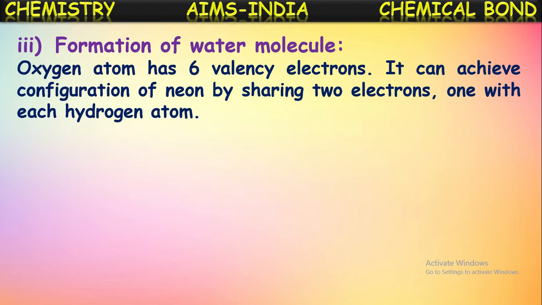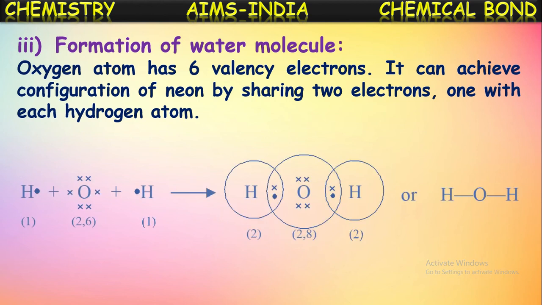So oxygen will share 1 electron each with 1 hydrogen. Oxygen has 6 valence electrons, and each hydrogen has a single electron. So when they approach each other, 1 electron of oxygen is shared with 1 hydrogen, and 1 more electron is shared with 1 more hydrogen. Thus, oxygen is getting the octet configuration of neon, and each hydrogen is getting helium configuration. Observe it? In that way, two covalent bonds are formed, one with each hydrogen. This also can be represented like this. It is called H2O, or formation of water.